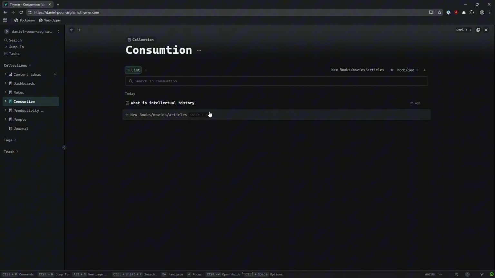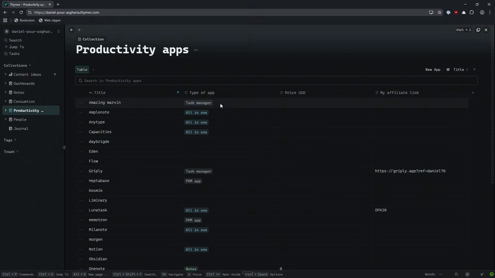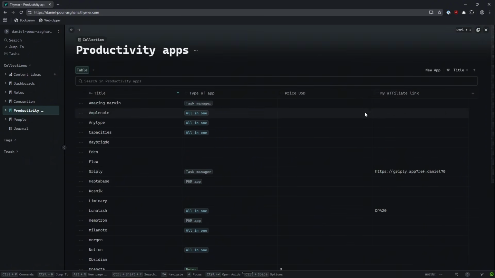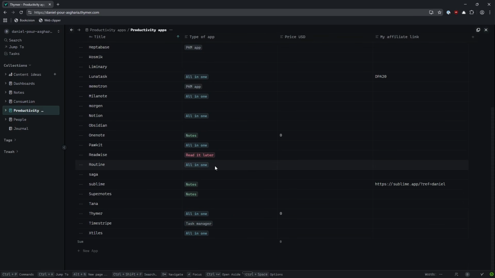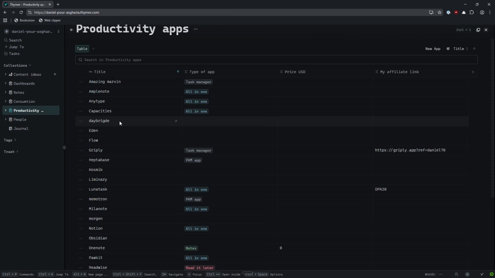Then I have a consumption list, basically just for me to see all of the things I have to read, all of the things I have to watch or want to watch. That is basically what this is. Then I have a list of productivity applications with my referral or affiliate links, because I tend to review a lot of applications, and having them here makes it a lot easier. So that is what I use this for.